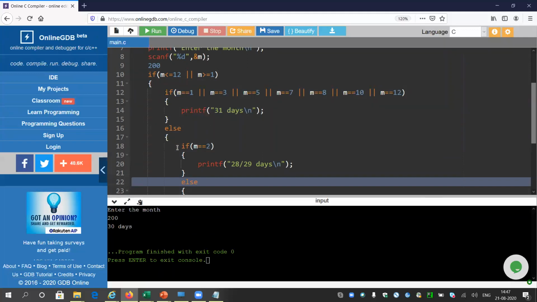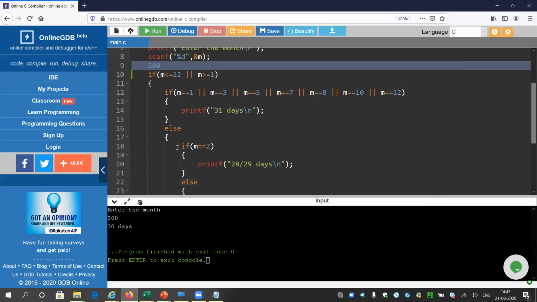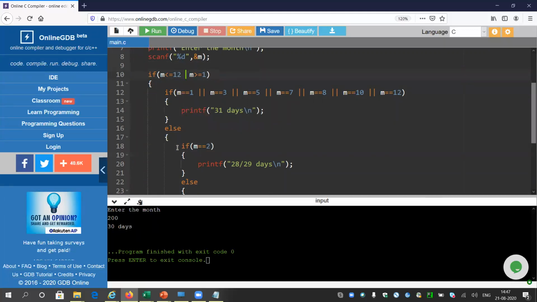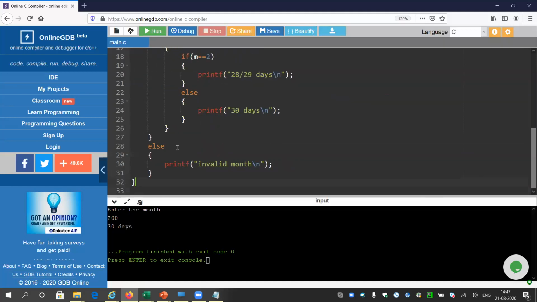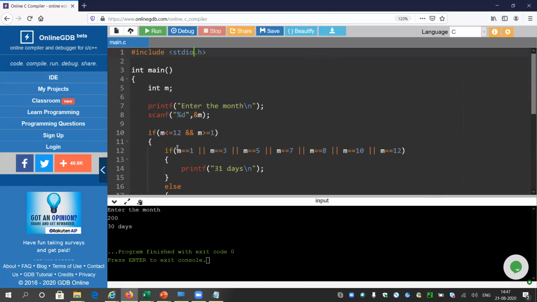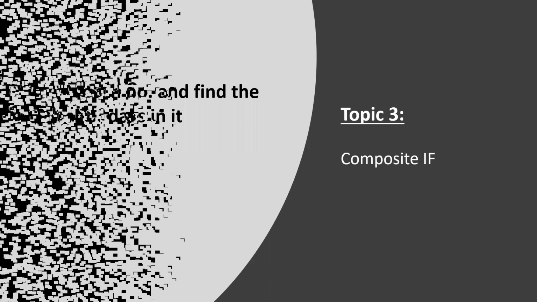Okay. So here, to handle inputs like 200 or minus 200, we have to use an AND statement. Means the input should follow both criteria. It should be greater than or equal to 1, as well as less than or equal to 12. I guess now this part is clear. And this is one of the most important learnings, how to use and or. So now the topic 4.